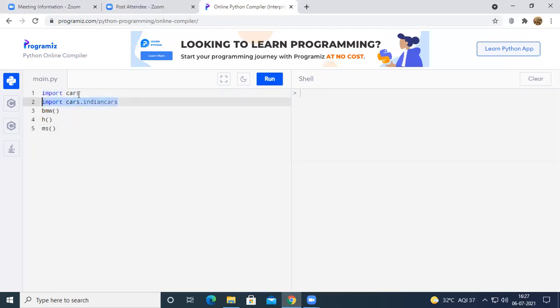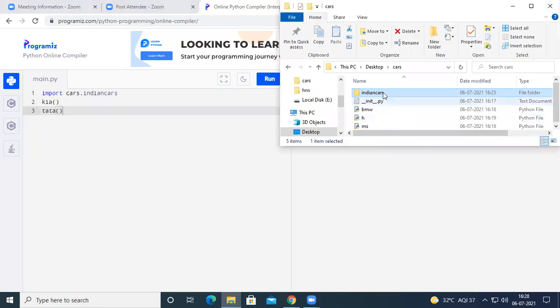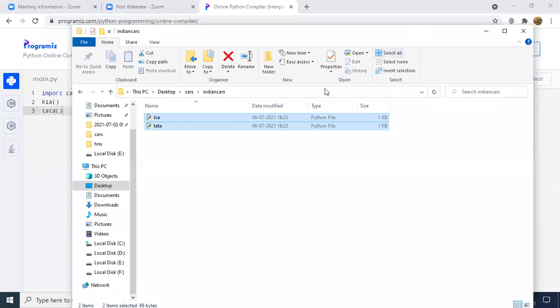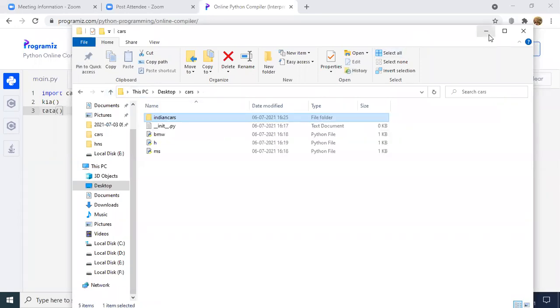For example, if you don't write the first statement and you are only importing cars.Indian cars, you are not allowed to access BMW, Hyundai, and MS. You are only allowed to access the Kia and Tata modules, because they are part of cars and Indian cars. So this is the way we can access a main package or a sub package.